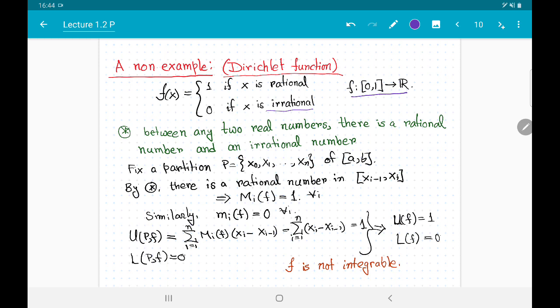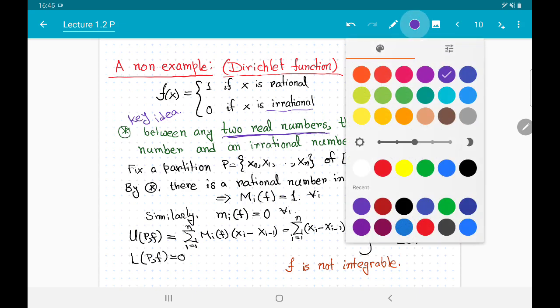Now the key idea of working with this example is that between any two real numbers, there will be a rational number and an irrational number in between them. So you take any partition of the closed interval [0, 1] and consider the ith subinterval.